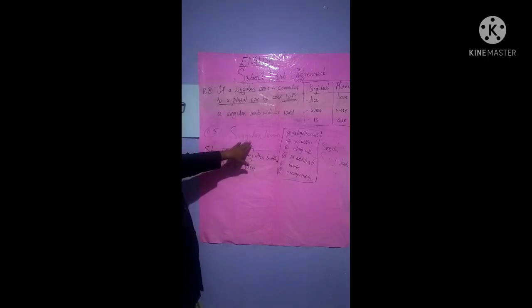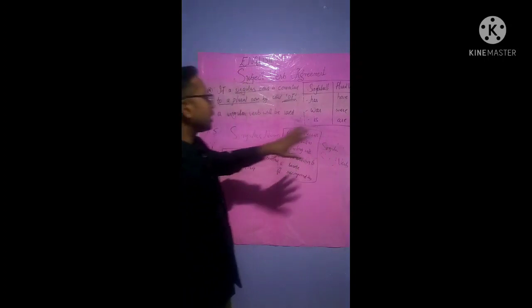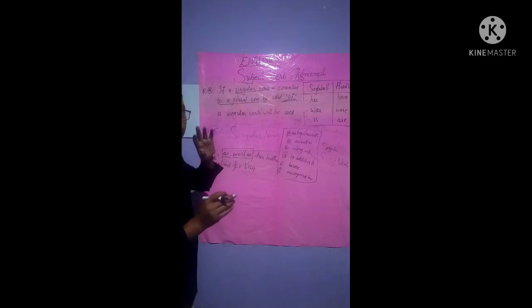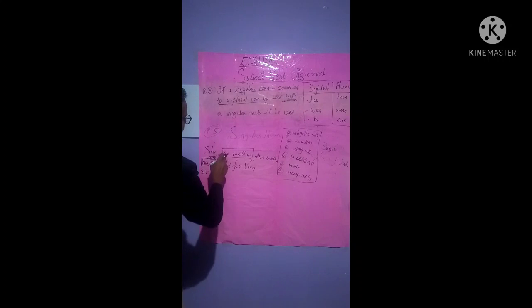So if a singular noun and singular verb are to be connected with those words, now see, we will replace this as well as, and we'll write another thing. See, in addition to.